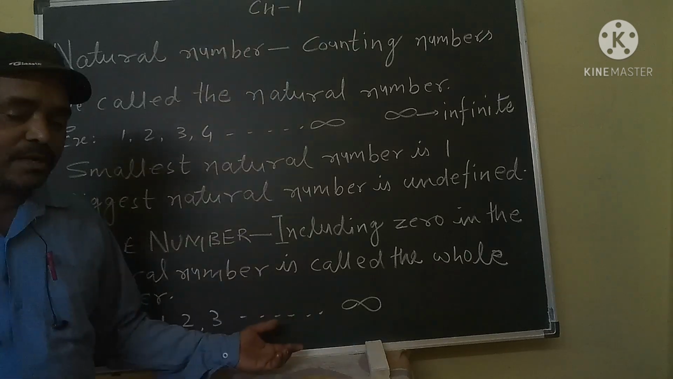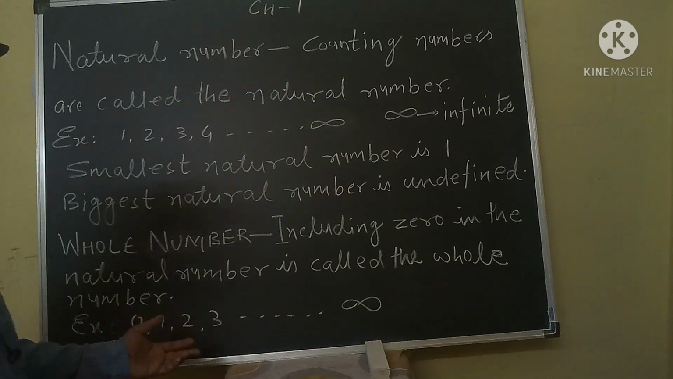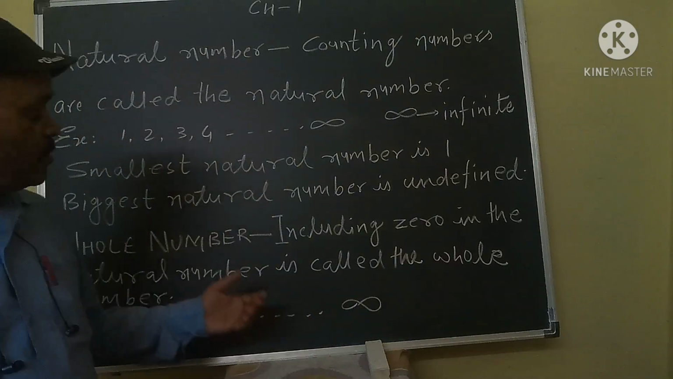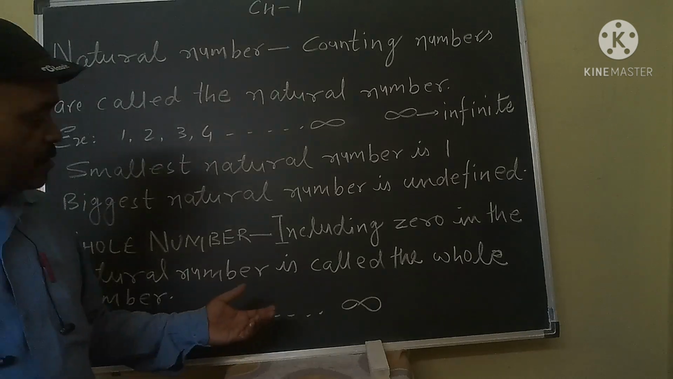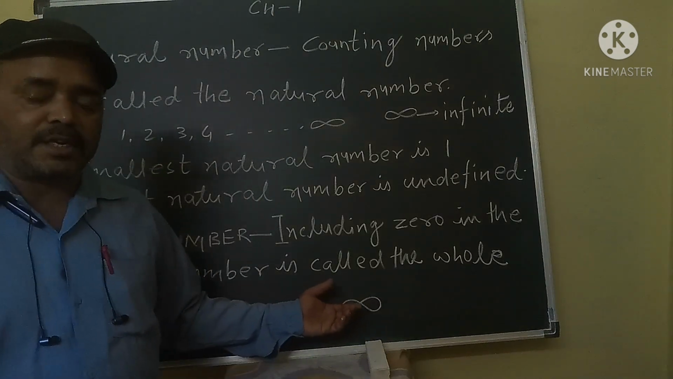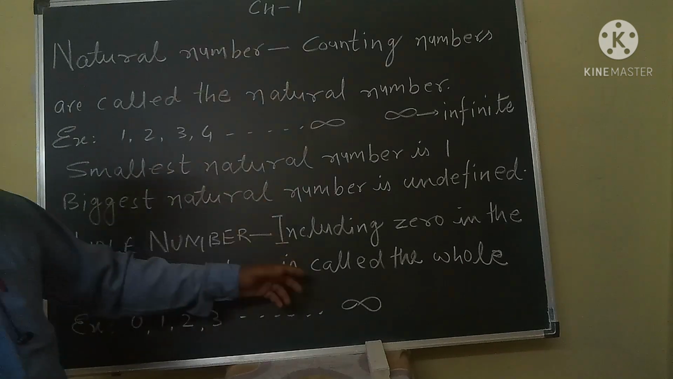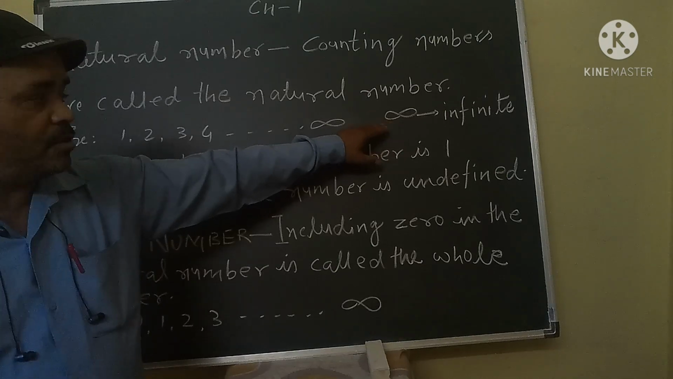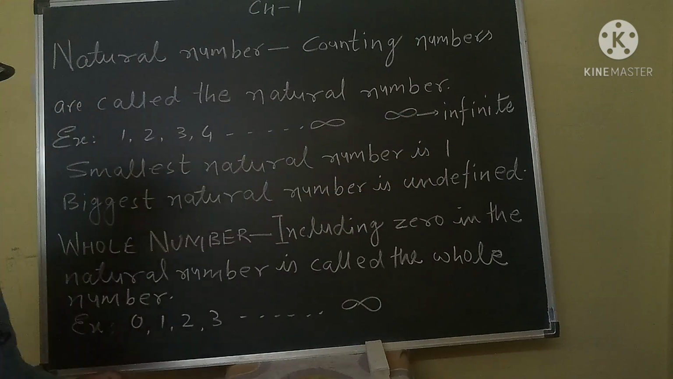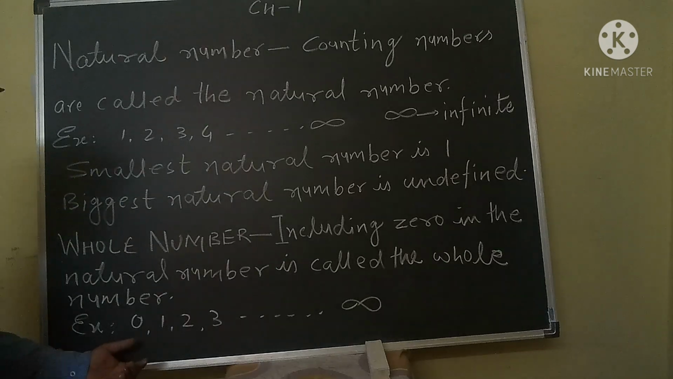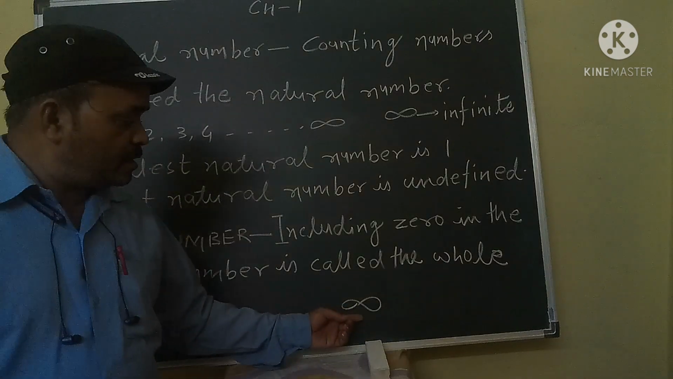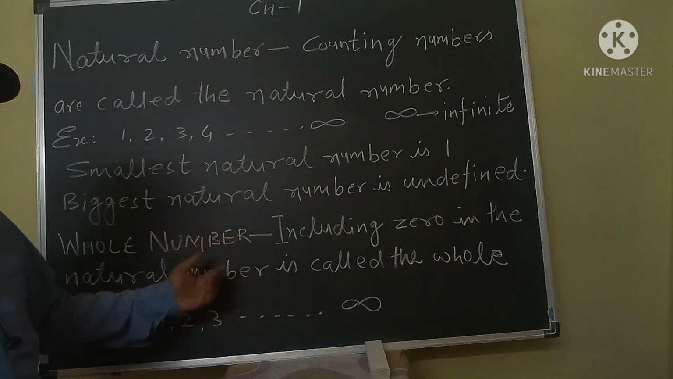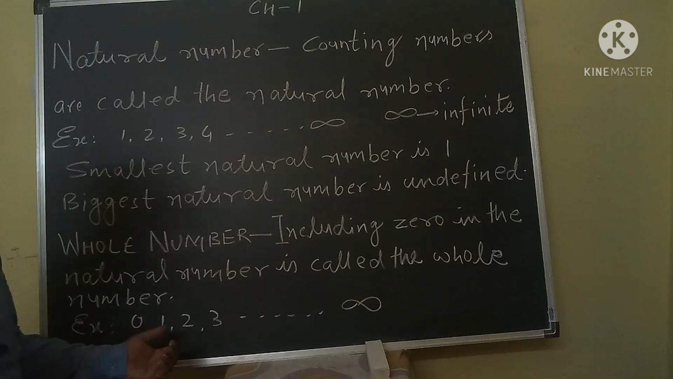And which is the biggest whole number? We cannot find the biggest whole number. So the biggest whole number is undefined or infinite. For undefined or infinite, we apply this symbol. This symbol is called infinite or undefined. So which is the biggest whole number? We cannot find it. Which is the smallest whole number? 0 is the smallest whole number.